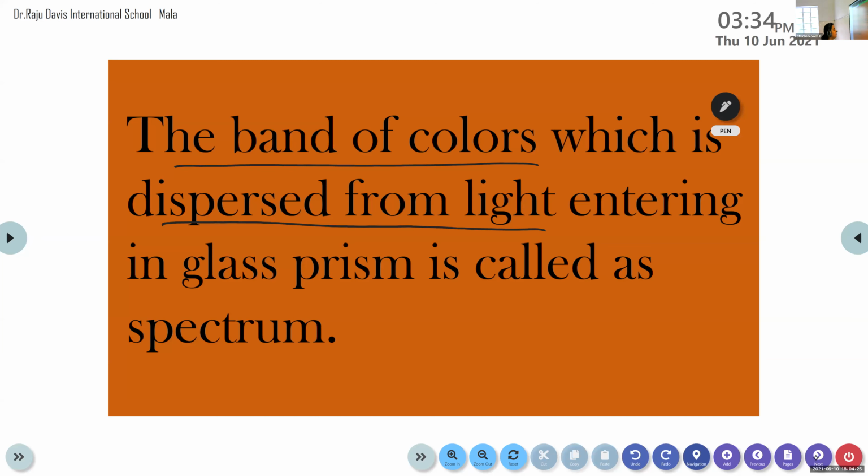Now we are discussing spectrum. What do you mean by spectrum? Spectrum is the band of colors which is dispersed from the light entering a glass prism. That is the band of colors that we obtain after the dispersion phenomenon. After dispersion, we get 7 colors, and these 7 colors all together are known as spectrum. So what do you mean by spectrum? It is the band of colors which is dispersed from light entering a glass prism.